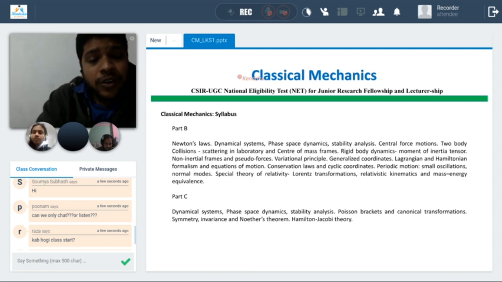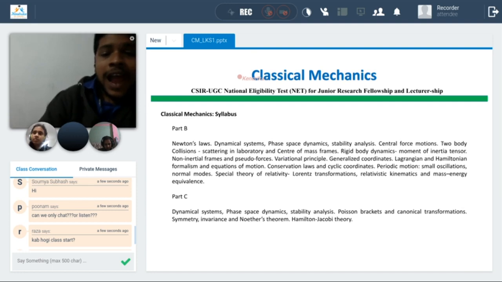On the basis of that, if you have some feedback when we are starting some new topic, classical mechanics, this is more scoring. It contains approximately double than nuclear and particle physics. If nuclear and particle physics is 15 marks, then classical mechanics will give you 30 marks. So we will do it more rigorously. For that, I think we have to do a lot of problems. We need to solve it. Okay, sir.